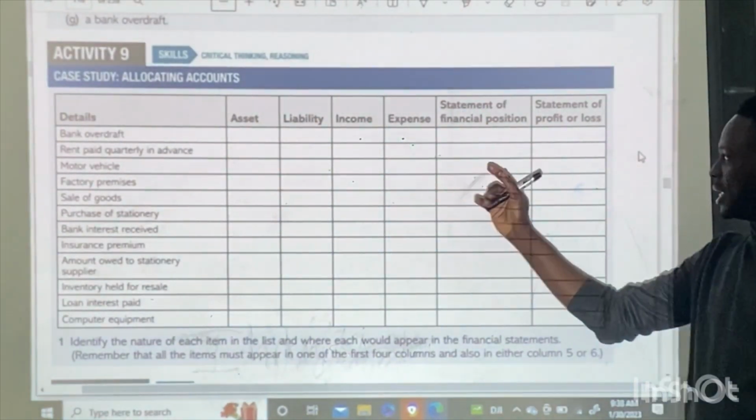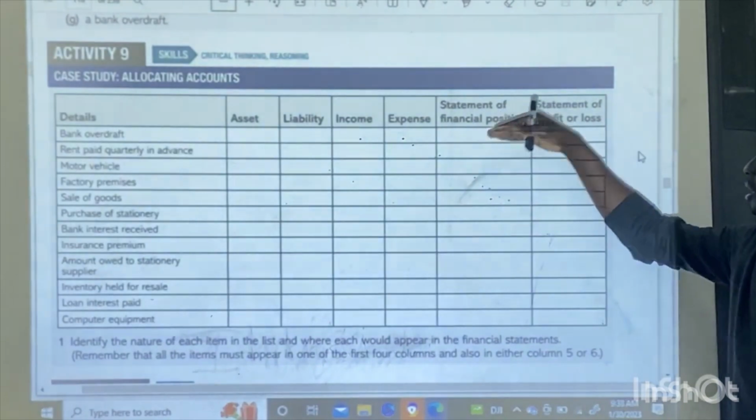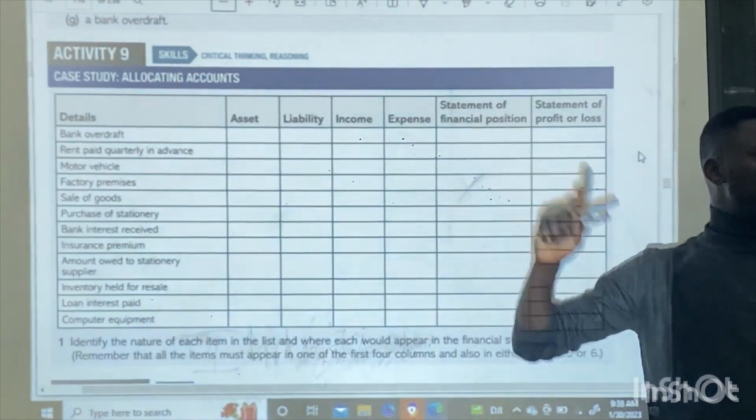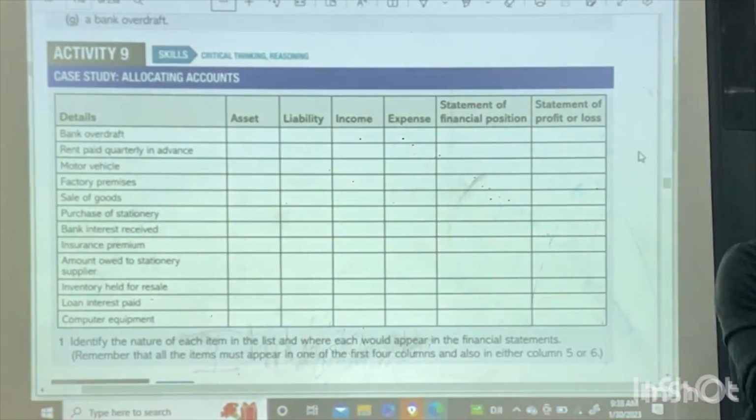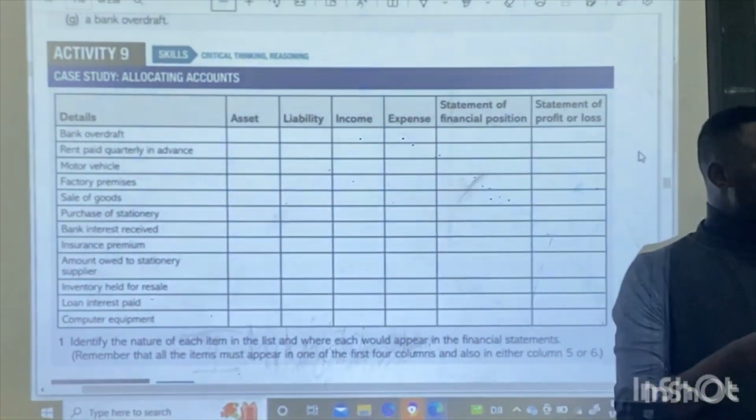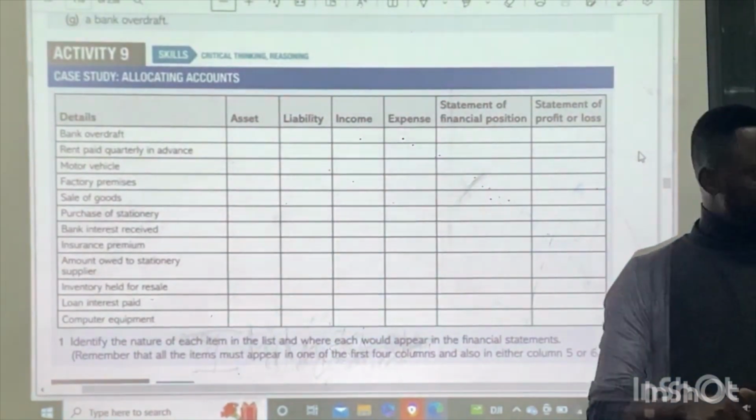Income and expense, then is it going to be statement of financial position or statement of profit or loss? Note, for statement of financial position, we talked about the asset, the liability, and the capital of the business. And for the statement of profit or loss, we're talking about the income and expenses of the business.